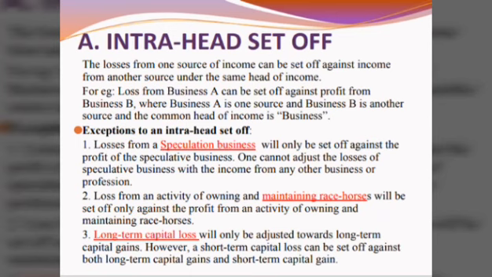Second, loss from an activity of owning and maintenance of horses for race will be set off only against the profit from an activity of owning and maintenance of horses for race. Same as a speculation loss, here the loss from maintenance of horses for race should be adjusted only against the gain arising on horse race in some other places during the same year. Then third one is long-term capital loss, and long-term capital loss must be set off only against long-term capital gain. It should not be set off against short-term.